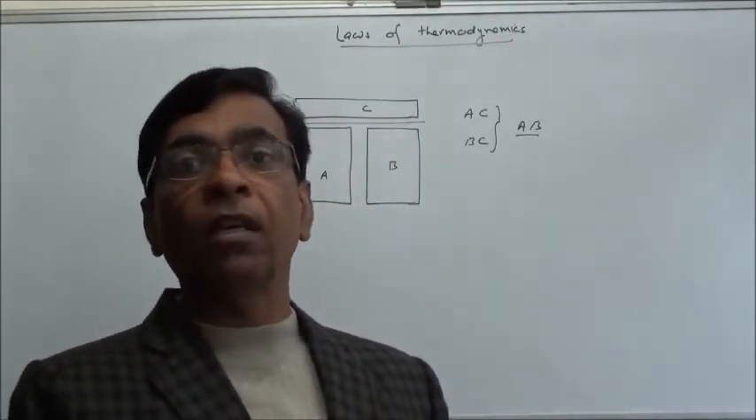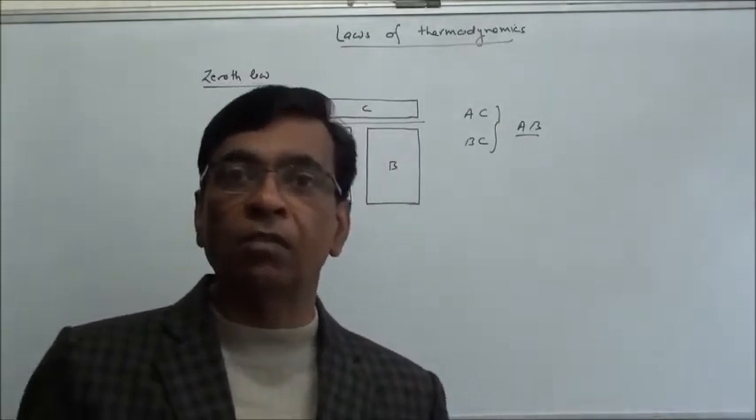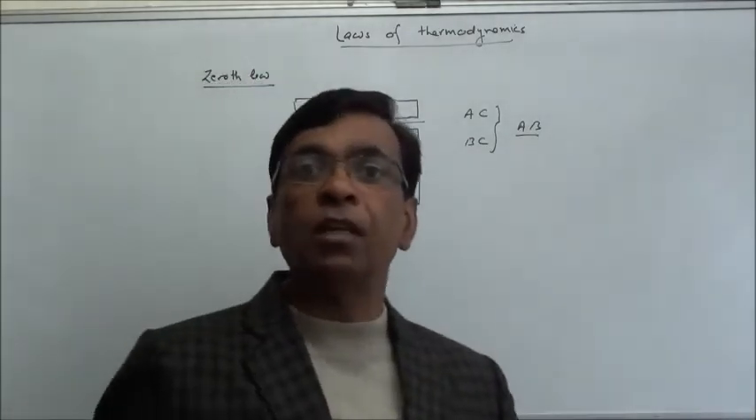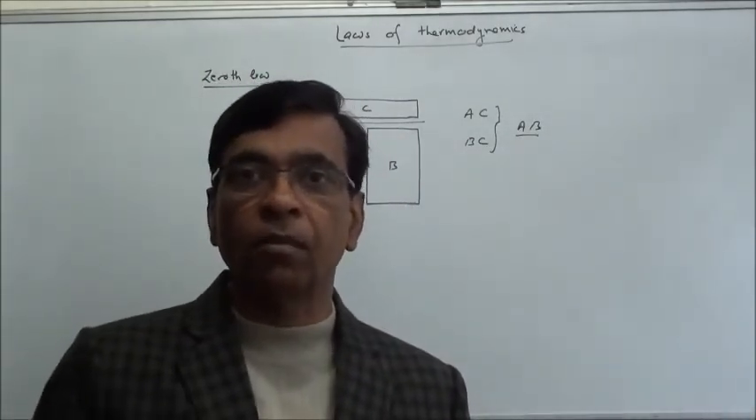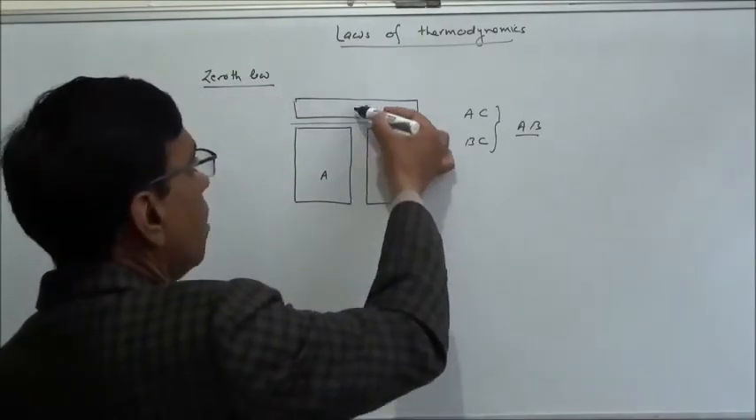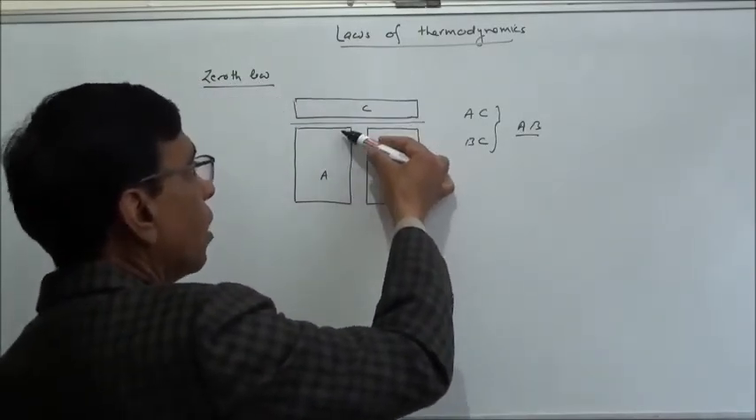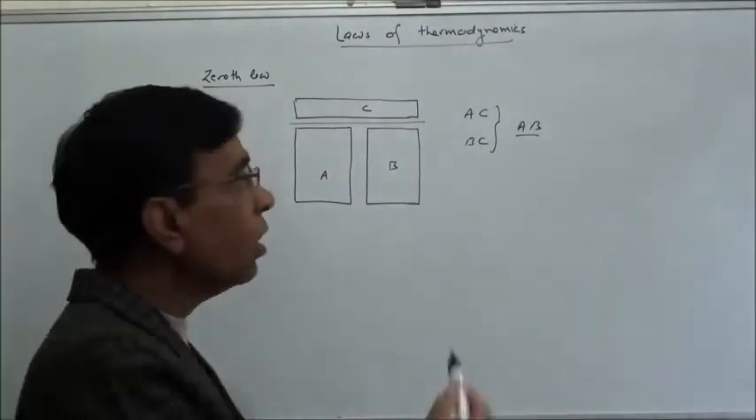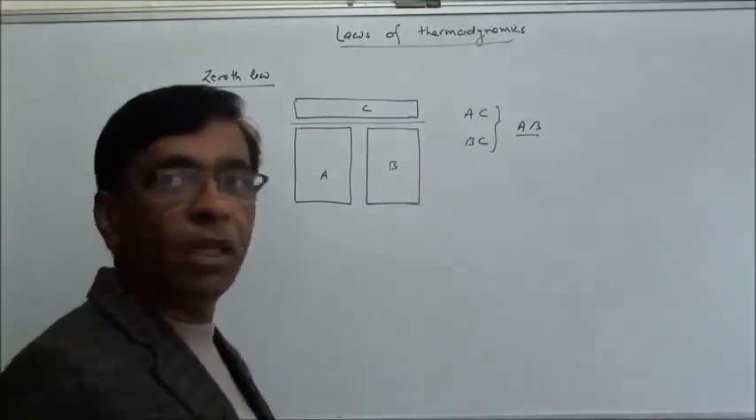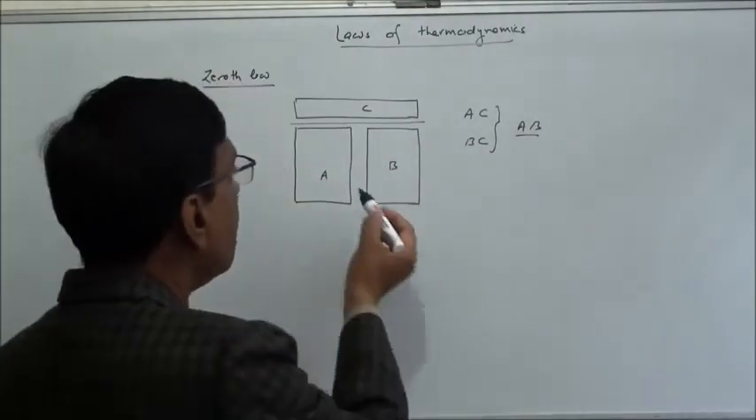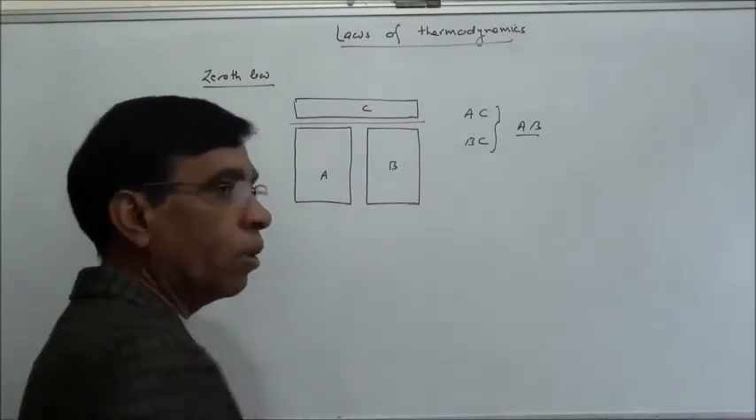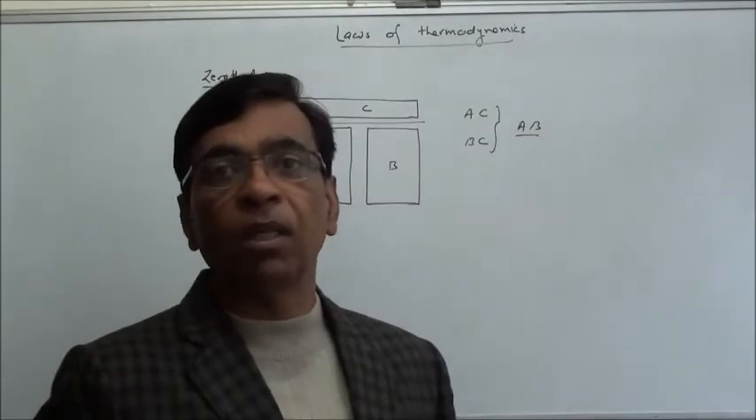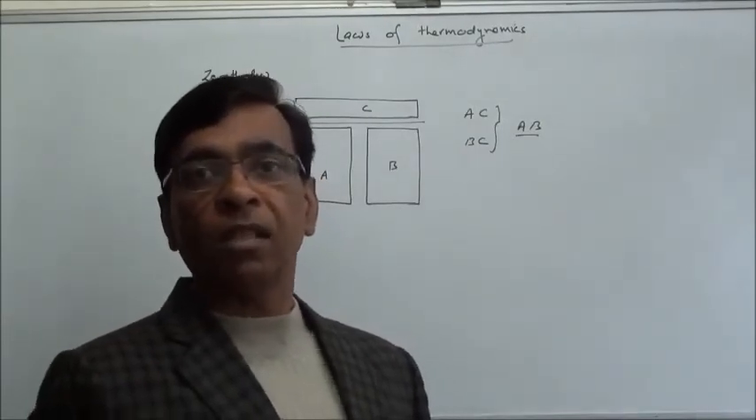An adiabatic wall, on the other hand, is a wall through which heat transfer is not possible. So when we say thermal equilibrium, it means there is no heat transfer between them when they are in contact. So A and C in thermal equilibrium means there is no heat transfer between A and C when they are in contact or separated by a diathermic wall. Similarly, if B and C are in thermal equilibrium, then A and B, if kept in contact or separated by a diathermic wall, will also be in thermal equilibrium. This is the zeroth law.